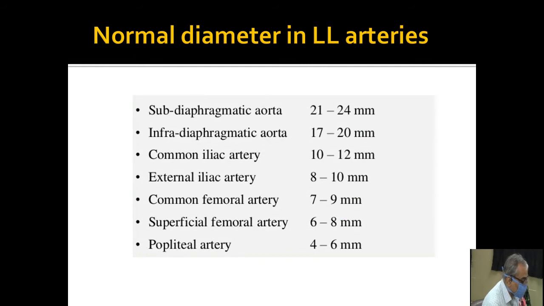There were a few questions after last time's session about the normal diameter in lower limb arteries. So this is a chart giving us the normal diameter of arteries right from the aorta to the popliteal arteries. Usually we do not mention the diameters of arteries unless we anticipate an immediate intervention in the form of angioplasty and stenting. Aortic diameters, yes, we can mention if they are more than 30 millimeters, and from the iliac artery to the popliteal, the diameter reduces from 10 to 12 mm to 4 to 6 mm.